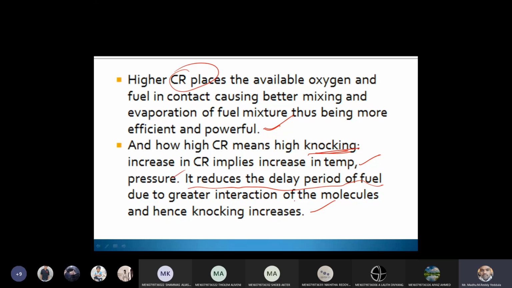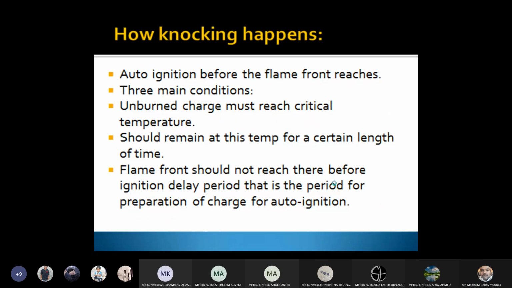Okay, so if the mixing is more thorough, what is happening? The auto ignition is taking place at the other end of the combustion chamber. Auto ignition before the flame front reaches, as we know, is the main reason. And the three major reasons are, right? So what is happening? The unburned charge. What is unburned charge? The charge present within the engine cylinder right now.